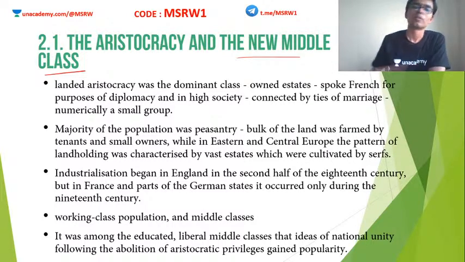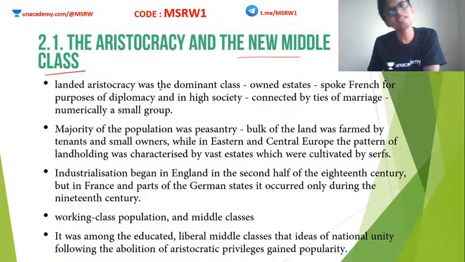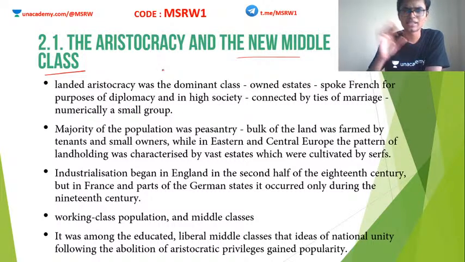Now let's see how the society was. We looked into the political aspect, the boundaries, etc. Now we have to see how the people lived, especially the aristocracy and the middle class people. So obviously, even at this time, the monarchies were still there. Except for France, in most countries, monarchies were still there.